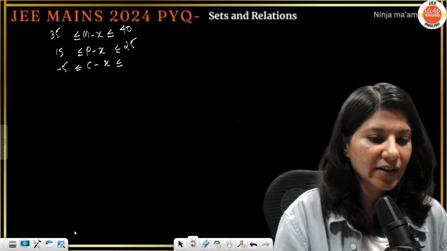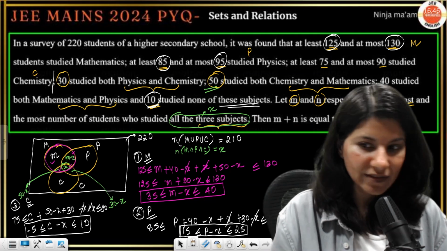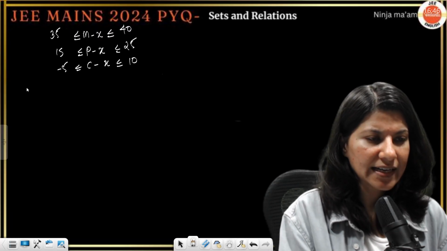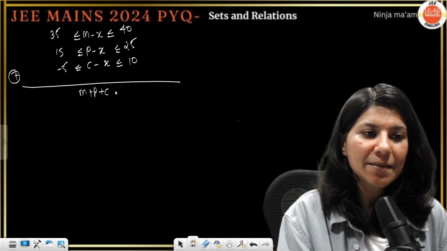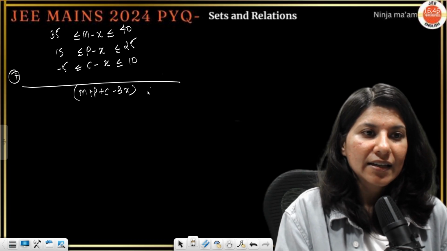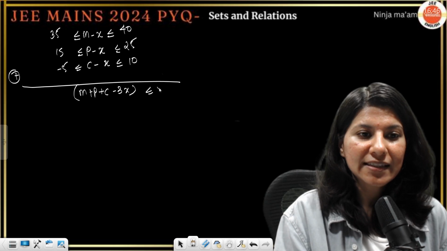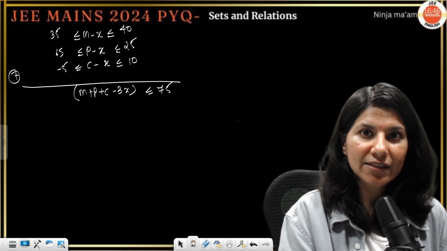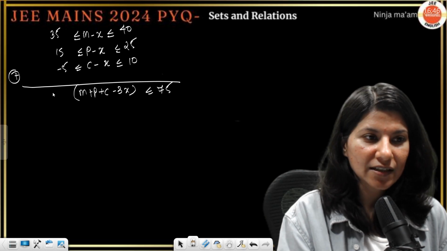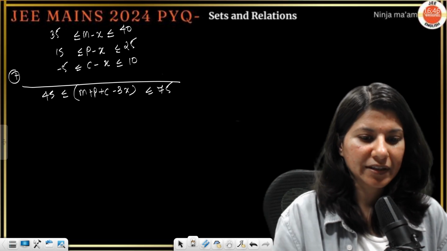This is minus 5 and 10. Perfect. Let's add these three inequalities. So m plus p plus c minus 3x lies between 45 and 75. And this is 35 plus 15, which is 50. So 45. Perfect.